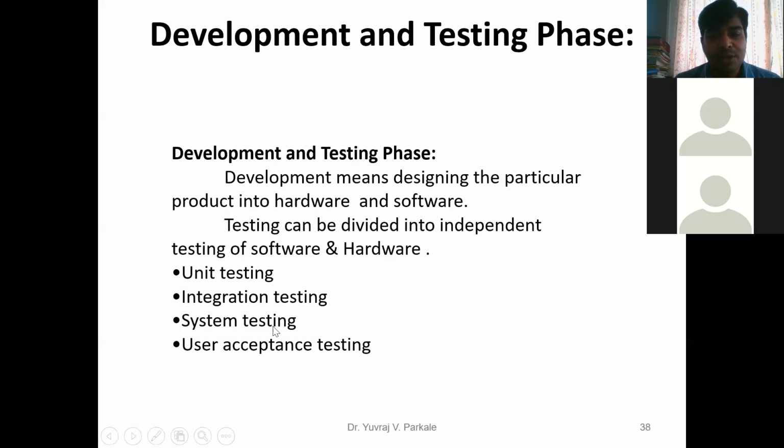System testing means you have connected all the blocks, that is all the units, and you are testing all these blocks as a complete system. That is called system testing. Now fourth is user acceptance testing. What is user acceptance testing? After building your product, you have to check whether your client or customer is satisfied or not, whether your customer has accepted your product or not.